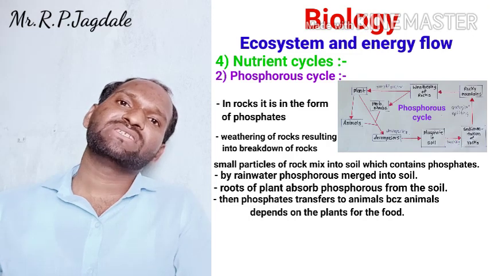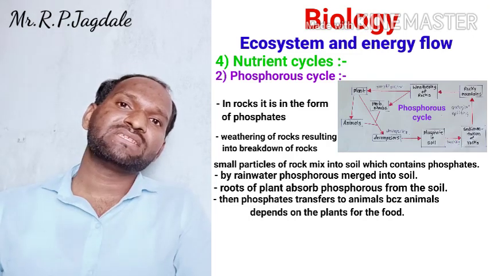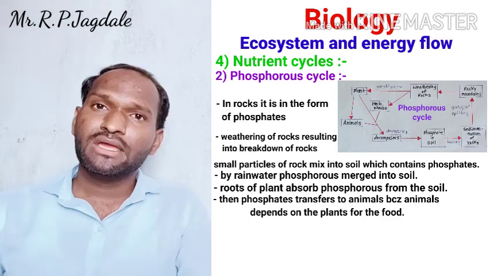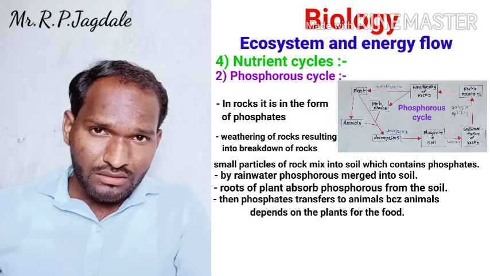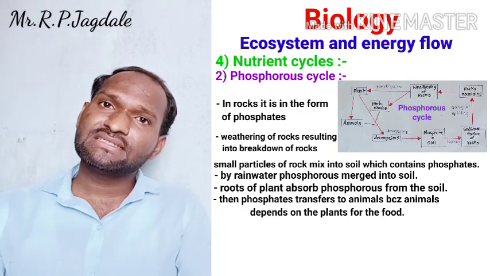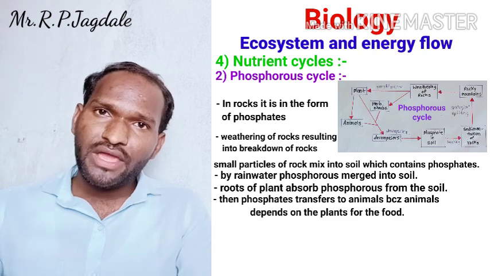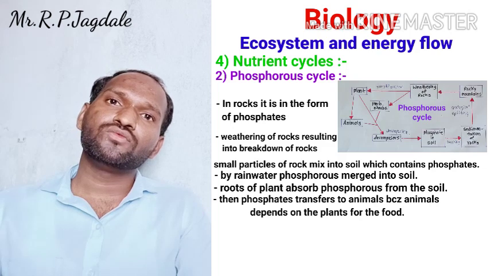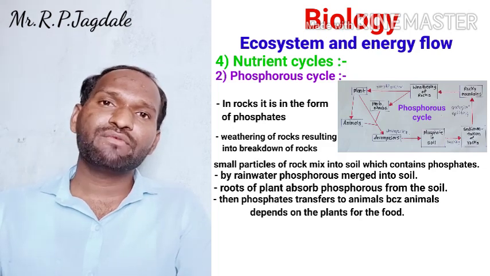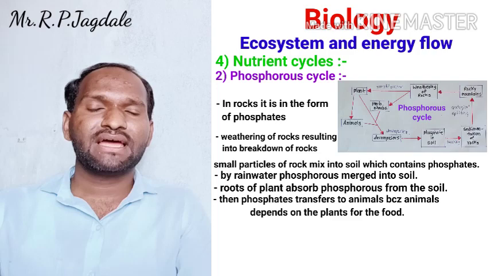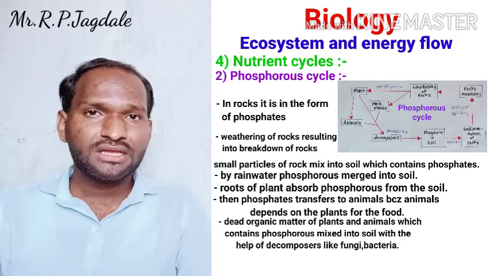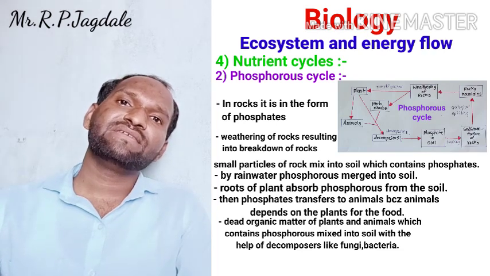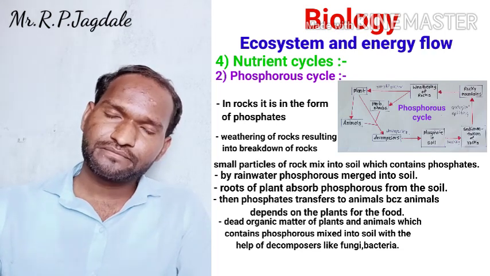Now there are three resources: the phosphates are present either in the animals, in the plants, or in the small herbs or shrubs. Next you can see in the chart there are decomposers. When animals, plants or small herbs die, they will make organic matter, as in the carbon cycle. Here also it will make organic matter, and that organic matter contains the phosphorus or phosphates.